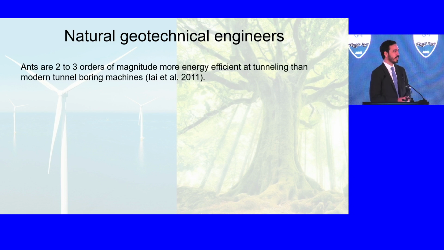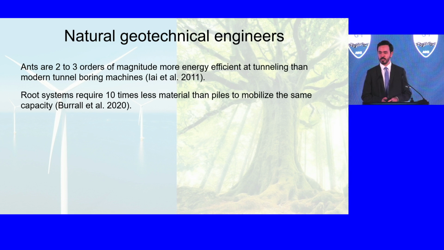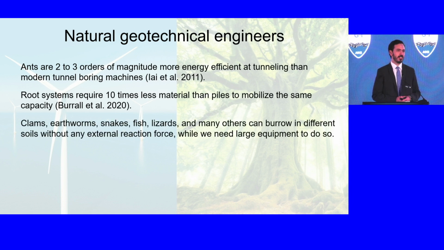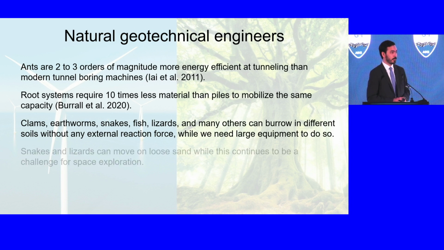For example, ants have been reported to be 2 to 3 times more energy efficient at excavating than our modern tunnel boring machines. Or the fact that root systems require about 10 times less material to mobilize the same capacity as a pile. To the fact that clams, earthworms, lizards, and many other animals can burrow without any reaction force, but we need to bring heavy equipment to do that.